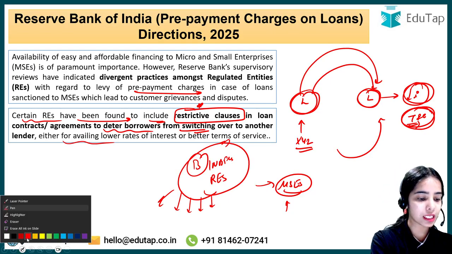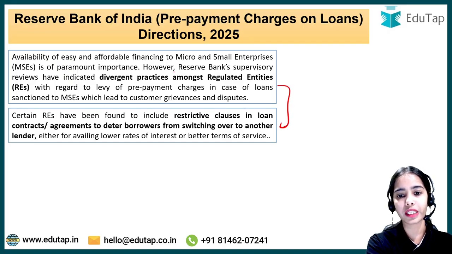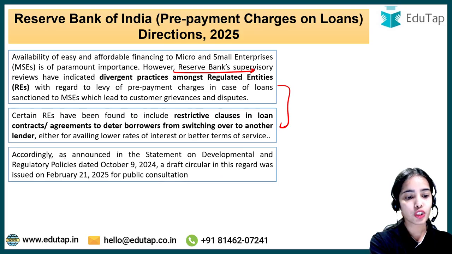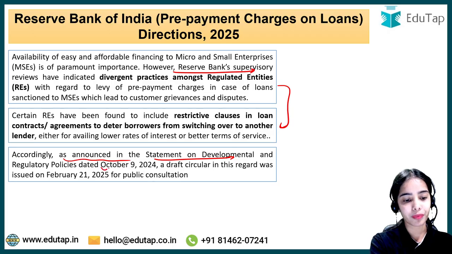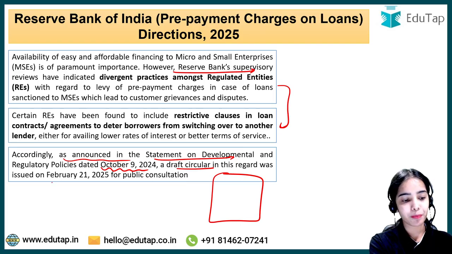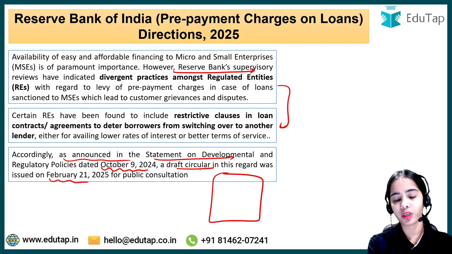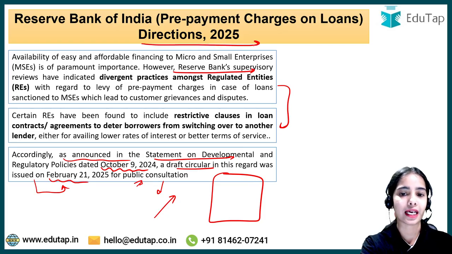So these are some of the things that were found in the Reserve Bank supervisory reviews. As announced in the Statement on Developmental and Regulatory Policies dated October 9, 2024, a draft circular was prepared and issued in February 2025 for public consultation. Now the RBI has got feedback from market participants and stakeholders, and has released the final directions. So let's see what these final directions are.